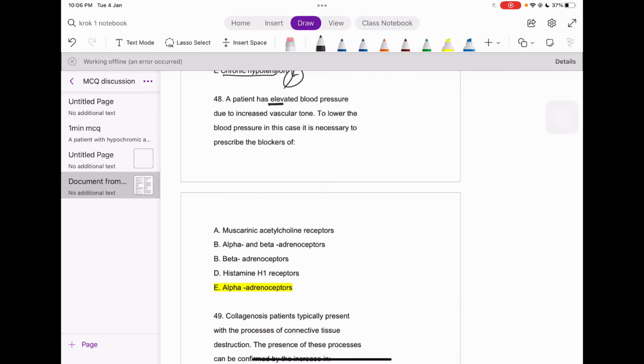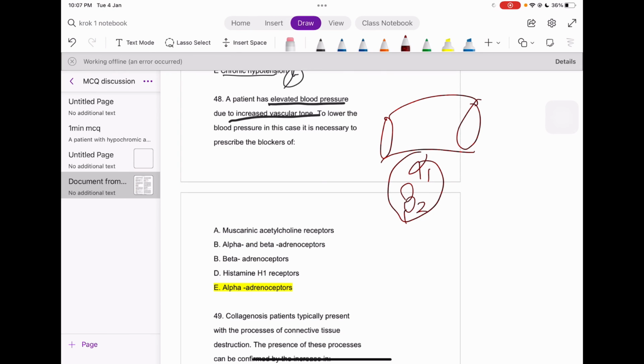Patient with elevated blood pressure due to increased vascular tone. Always remember, guys, in the vessels what receptors you have: alpha 1 and beta 2. Alpha is for contraction, beta is for relaxation. If alpha gets stimulated, it will contract. If beta gets stimulated, it will relax.